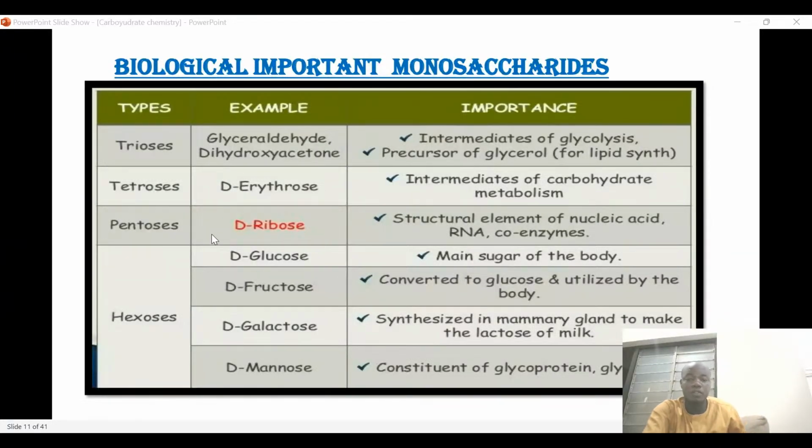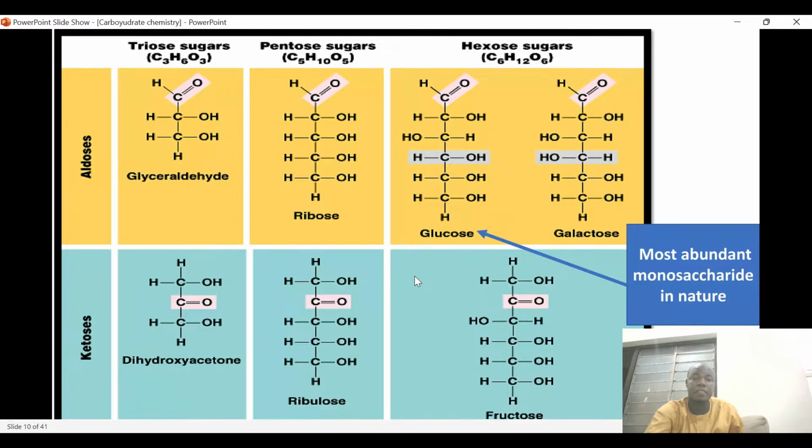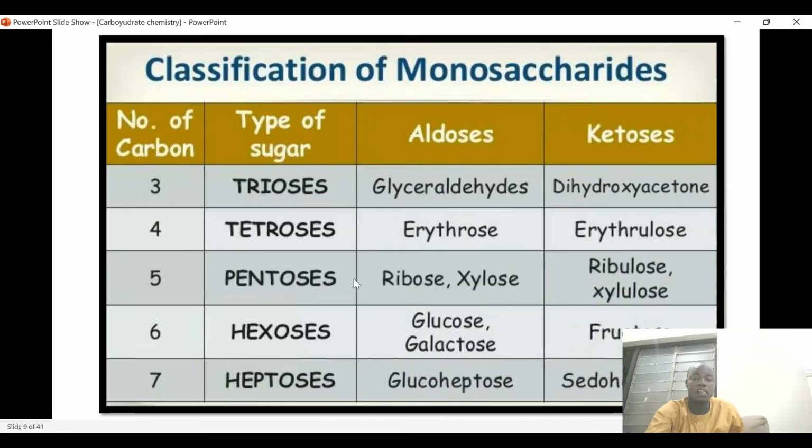Okay, the slide with the table. Okay, so this is it. This is the classification of monosaccharide based on the number of carbon. So those that have three carbon, they are called trioses.